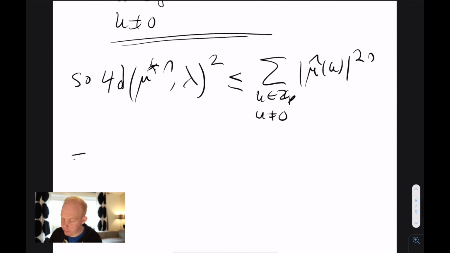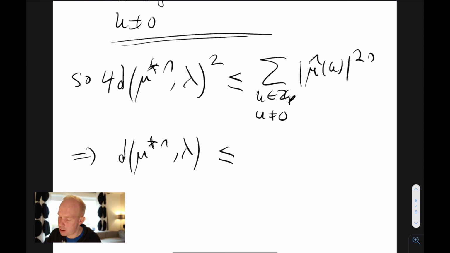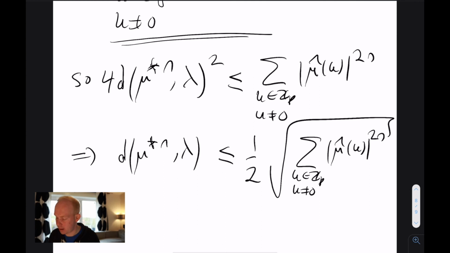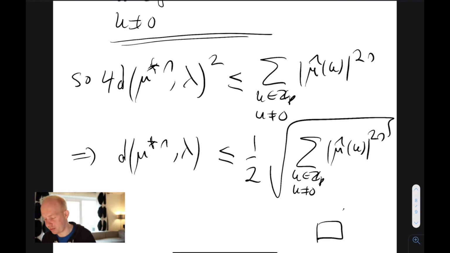If you divide by 4 and take the square root, we have proven the upper bound lemma. So this is half the square root of this expression, as claimed. That's all we needed to do.